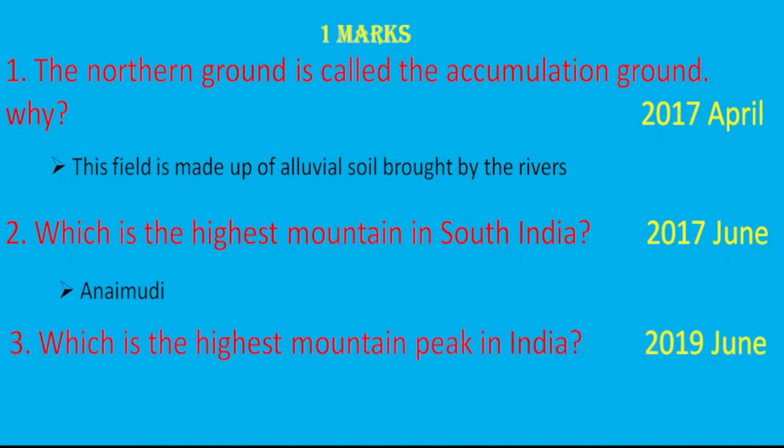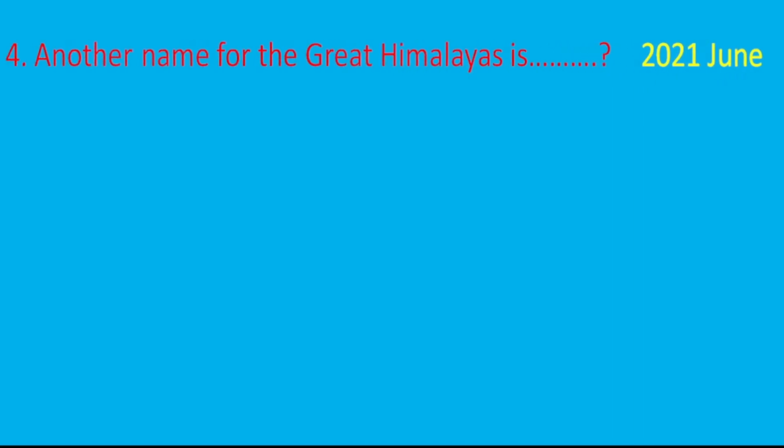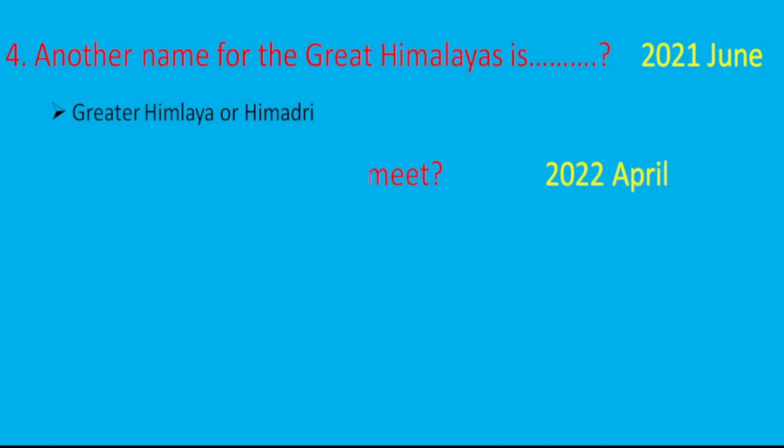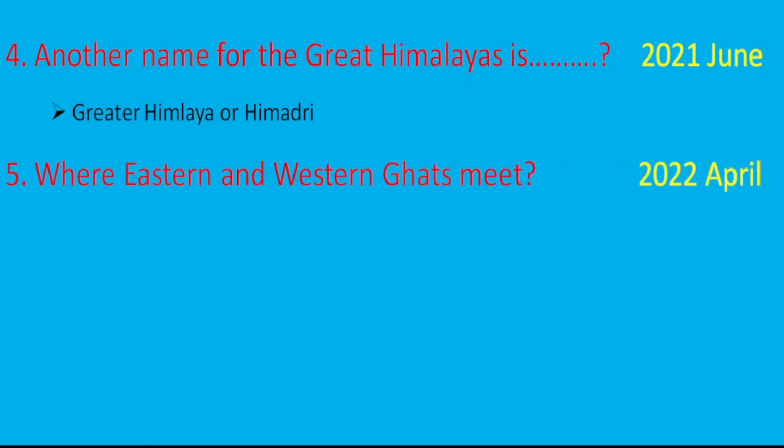The third question is, which is the highest mountain peak in India? This question was asked in 2019 June. The answer is K2 or Mount Godwin Austen. The fourth question is, another name for the Greater Himalayas, 2021 June. The answer is Greater Himalaya or Himadri. The fifth question is, where do the Eastern and Western Ghats meet? 2022 April examination. The answer is Nilgiri Hills. These are the 5 one-mark questions which were asked in the previous question papers.